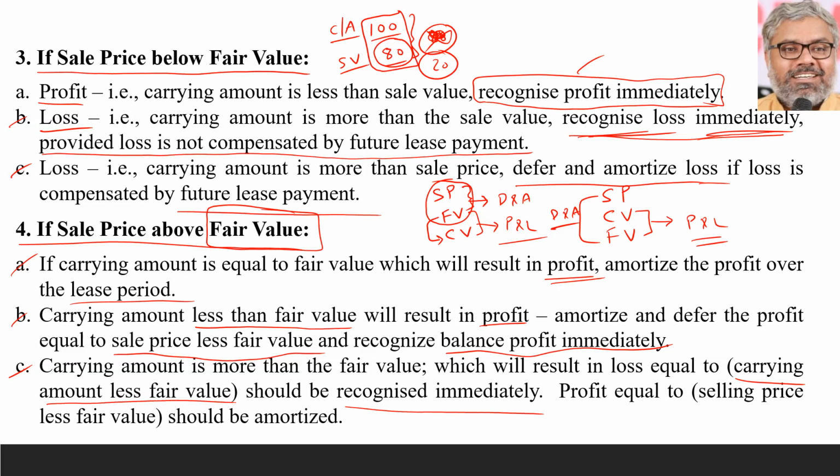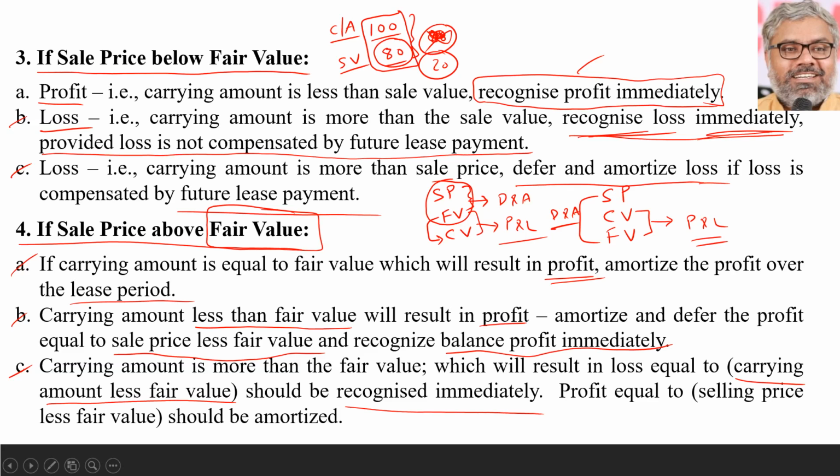The remaining thing might change. Sometimes it could be profit, sometimes it could be loss. If that is loss, it should be recognized immediately. If it is profit, it should also be recognized immediately. That is the remaining thing. But the difference between selling price and fair value is always amortized and deferred. If selling price is above fair value, that is where we can say AS 19 doubts such a transaction, and naturally, to prevent that kind of inflating of profits, they cannot be recognized immediately. They have to be deferred and amortized over the lease period when sale price is above the fair value.